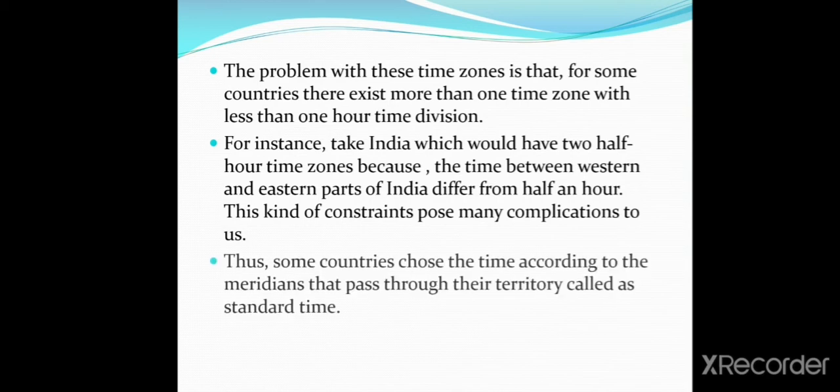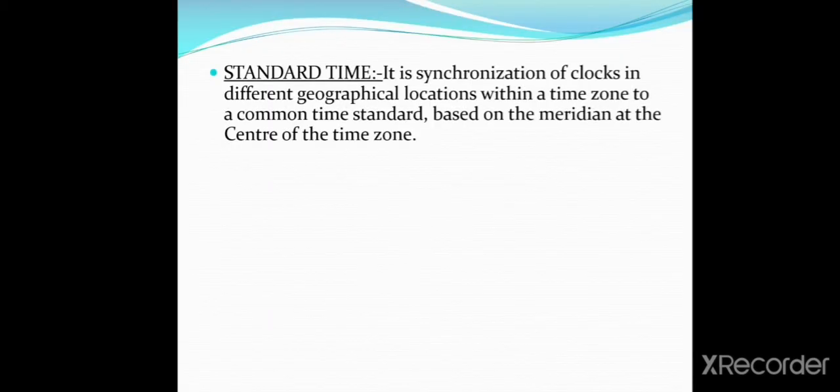Thus, some countries choose the time according to the meridian that passes through their territory, called standard time. What is the meaning of standard time here? It is the synchronization of clocks in different geographical locations within a time zone to a common time standard based on the meridian at the center of the time zone. For example, Indian Standard Time of India.